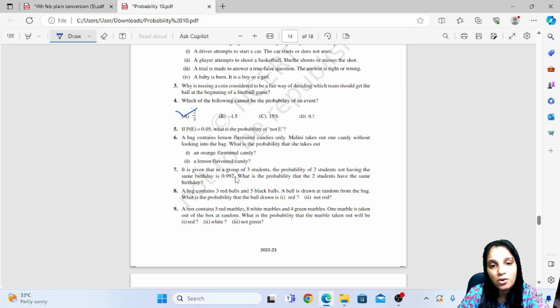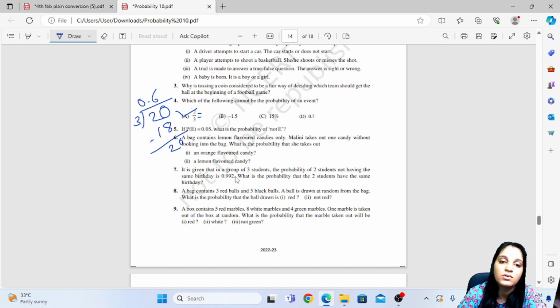Now, 2 upon 3, you have to divide and check. 3 will be here, 2 will be here. You cannot divide 2 by 3, so here we take a 0 and a point and here we put a 0. So it will continue, 0.6666. So this 0.66 is less than 1, right? So it can be a probability.